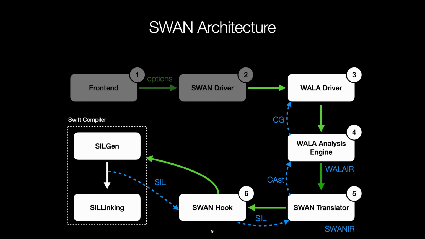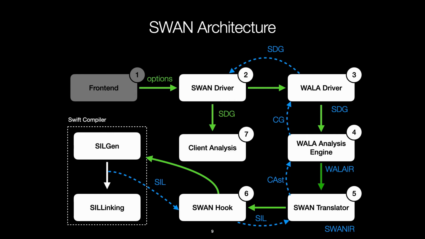The WALA driver then uses WALA to construct a system dependence graph, or SDG, from the call graph. The SDG is a WALA data structure that represents data flow of the program. So if you want to track a value through the program, for instance, that is a simple graph reachability problem over the SDG. The SDG is passed back to the Swan driver. The Swan driver then gives it to Swan's custom client analysis, which is taint analysis in this case. The taint analysis finds paths from sources to sinks in the SDG, and then ultimately gives the results of the taint analysis with source information back to the front end, where the results are displayed to the user.